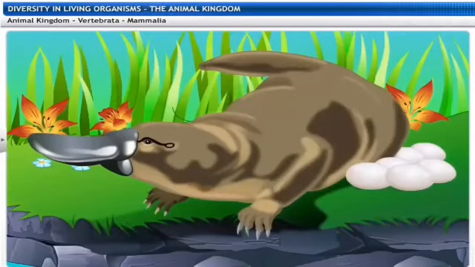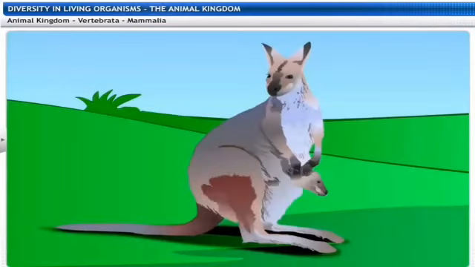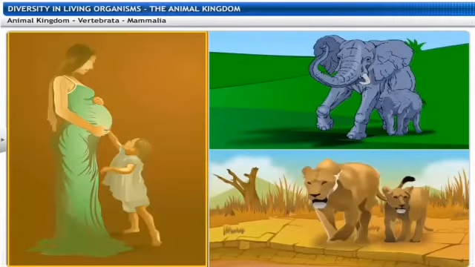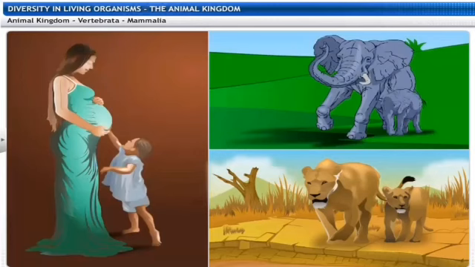Only the duck-billed platypus lays eggs. It is one of the mammals who lays the eggs. And the kangaroo, it develops a primitive young one, so it has a pouch inside which the animal basically belongs. It does not lay eggs, so directly the birth of the young one, ultimately it takes place.